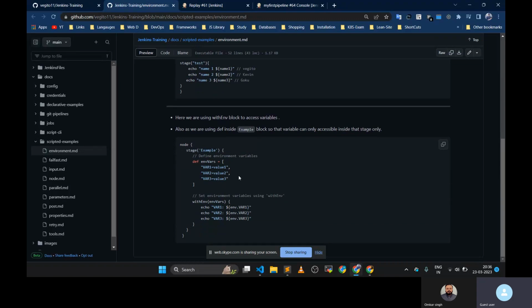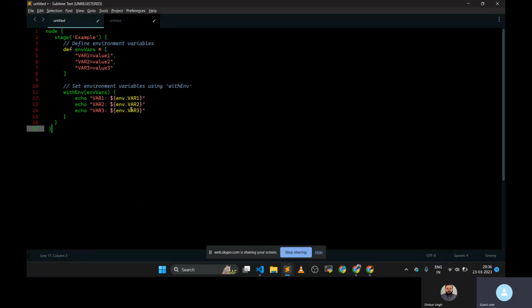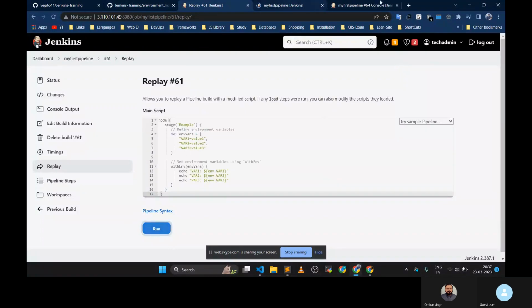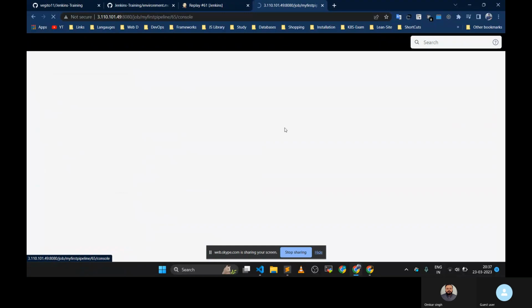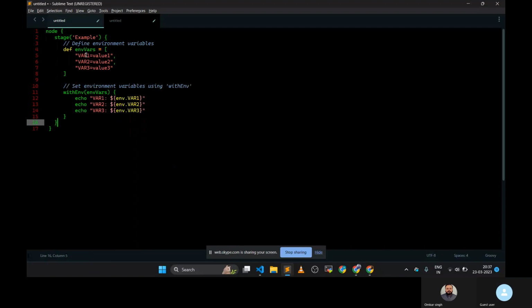There is also another way, if you want to specify like this. Let's see the declarative pipeline. Here also you can use this particular kind of block. But it is kind of tricky and not recommended, though if you want to use it, you can. For this you have to specify the withEnv block.